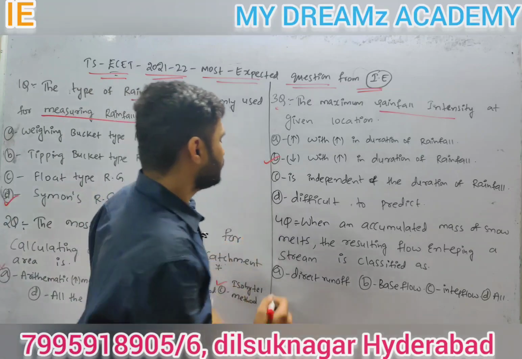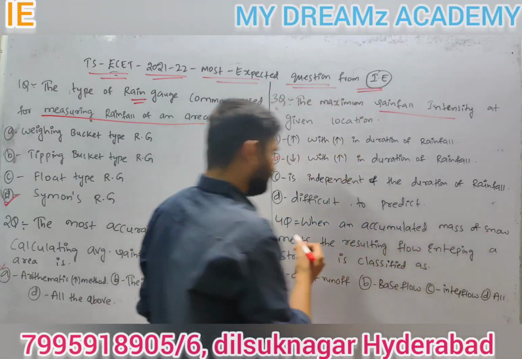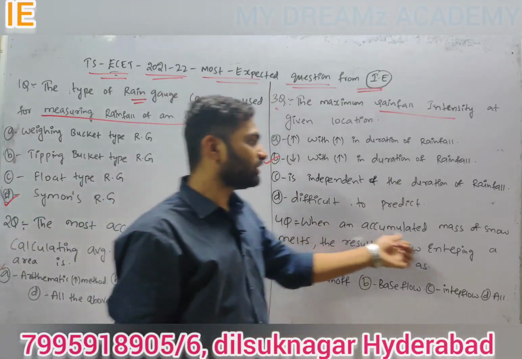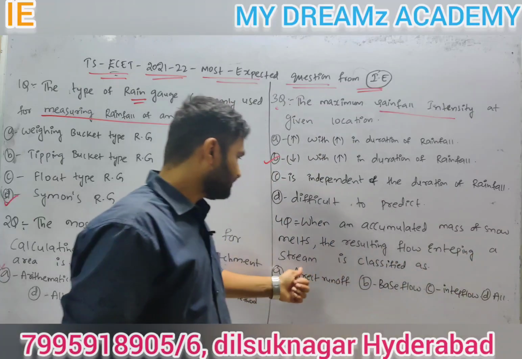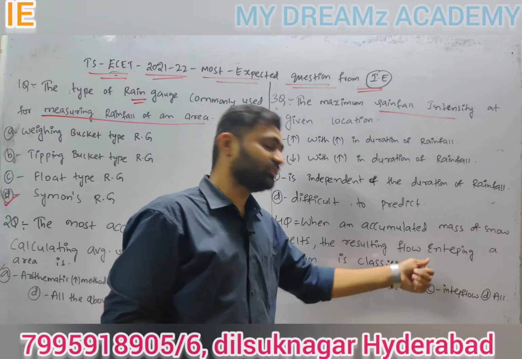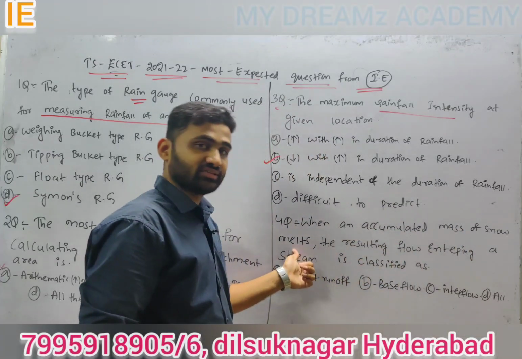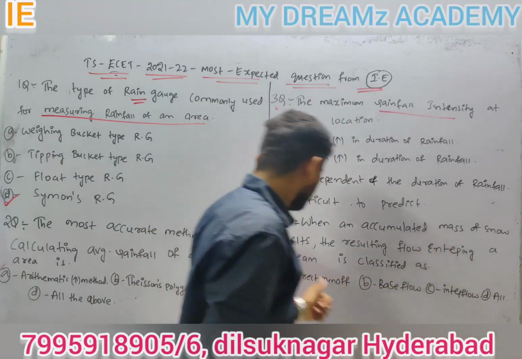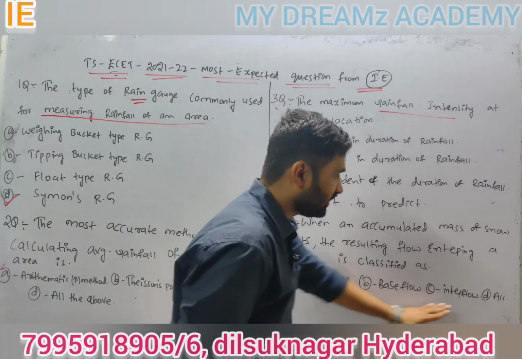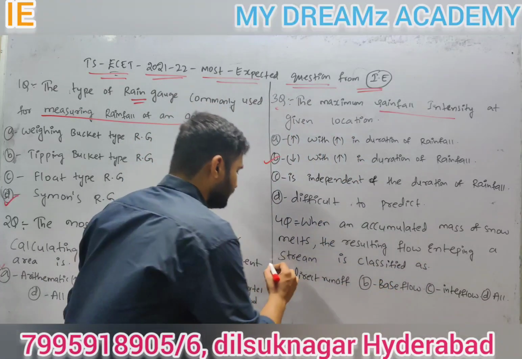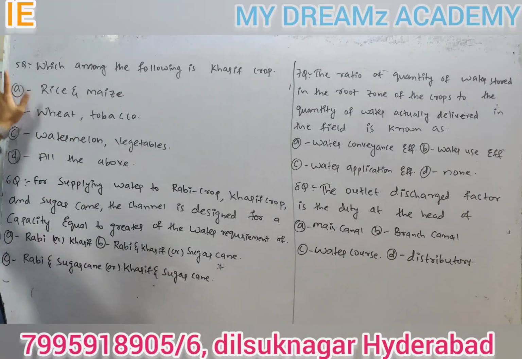Next, the fourth question. When an accumulated mass of snow melts, the resulting flow entering a stream is classified as: direct runoff, base flow, interflow, all. Simply, direct runoff.